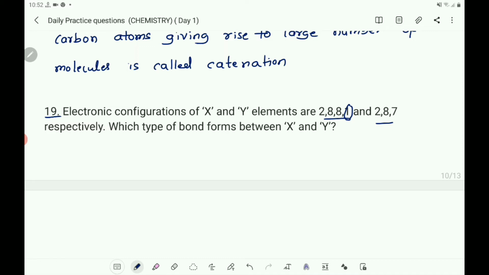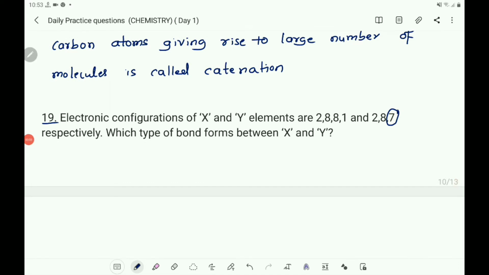And the electronic configuration of Y is 2, 8, 7. 7 electrons are there in the outermost orbit of Y. So the element X can easily give up the 1 electron in its outermost orbit, and the element Y can receive that electron to reach octet configuration, having 8 electrons in its outermost orbit. So transfer of electron takes place and the bond formed is the ionic bond.